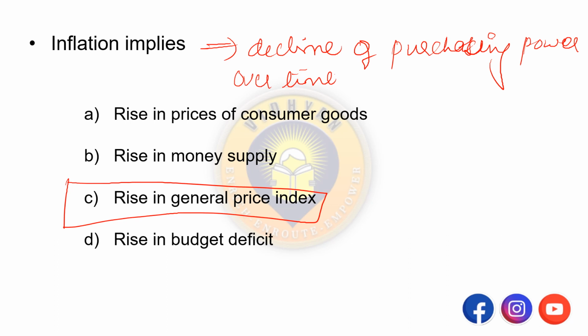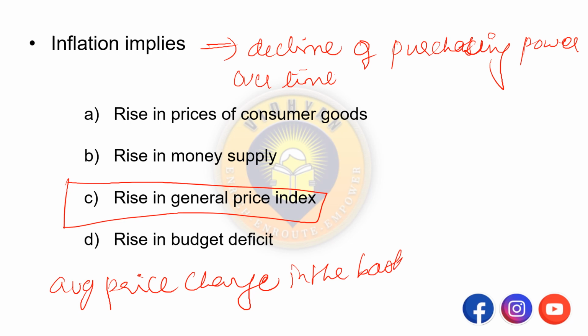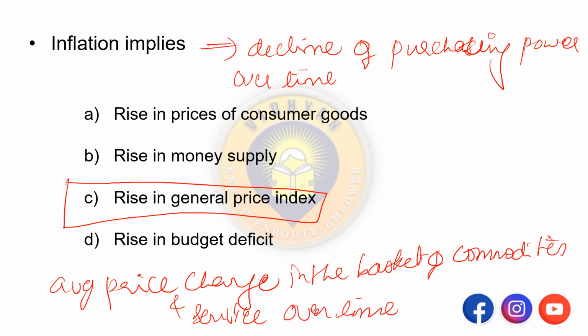Okay, so the inflation measures the average price change in the basket of commodities and service over time. Remember this. So inflation measures the average in the basket of commodities and service over time.